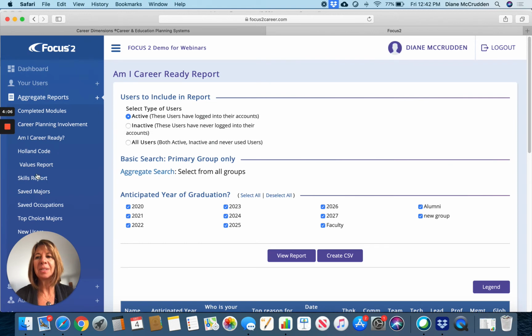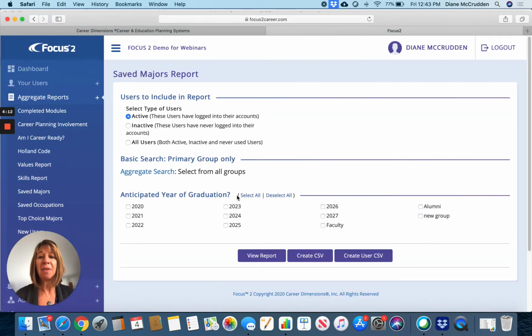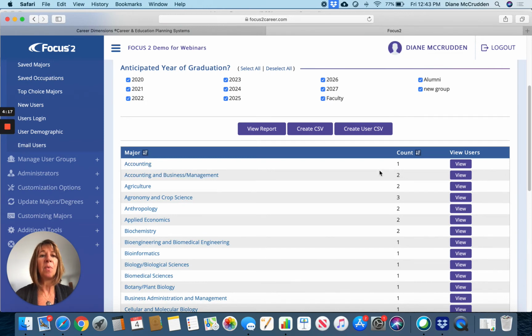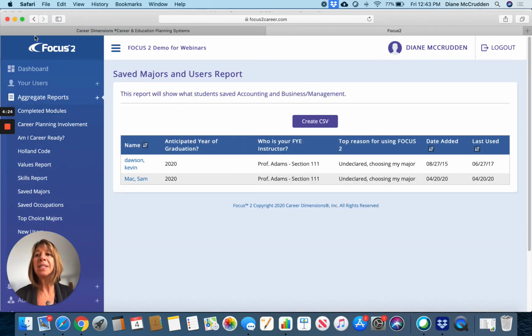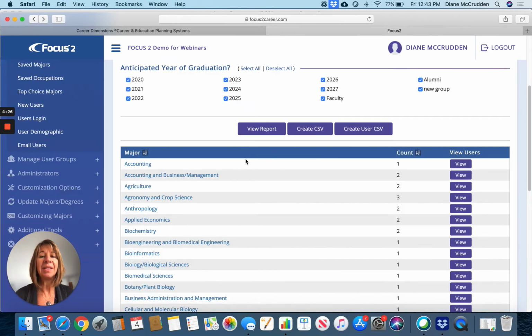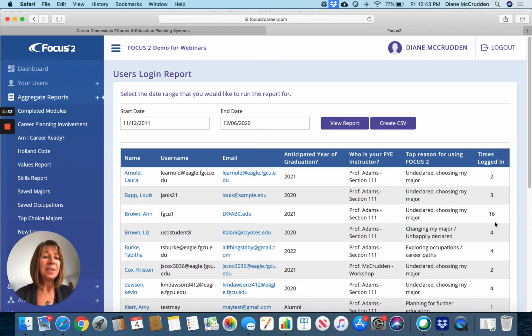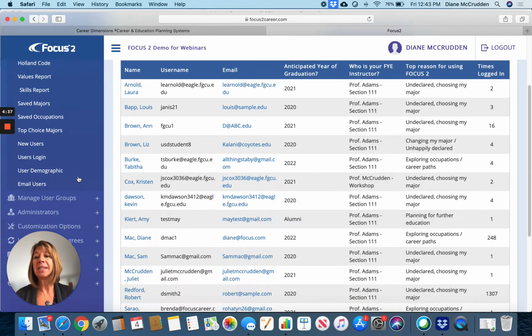So every assessment result is kept in here in those aggregate reports. You can view what students are saving for majors and also occupations. So for example, accounting, one student saved it and you can see who. Accounting and business management, 2, and you can view who. All of these aggregate reports can be downloaded into Excel files as well. So all of this, including how many times students are logging in, is going to be very helpful in your reporting and usage of the system.